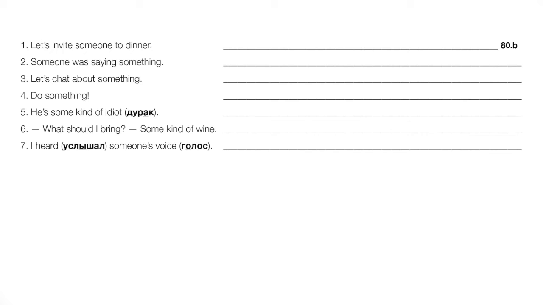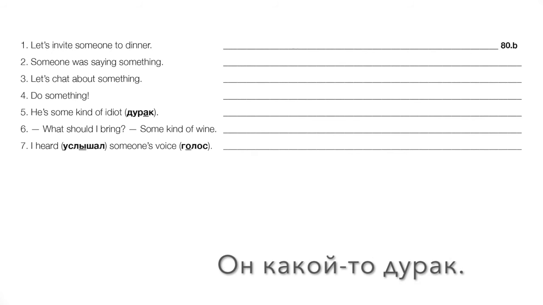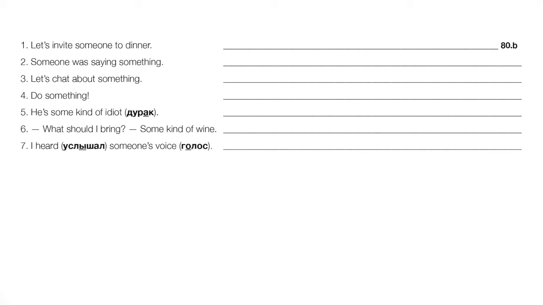Okay, number five, he's some kind of idiot. Он какой-то дурак. He's some idiot. And again, this expression, you might want to circle this even. Какой-то is very common in Russian. Он какой-то дурак. People say things like that all the time, right? So again, in English, it would be he's some kind of idiot or he's some idiot, right?